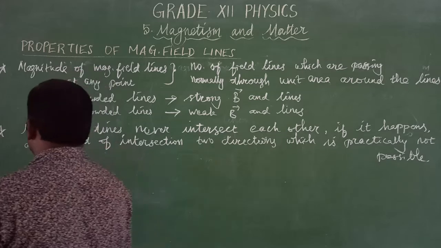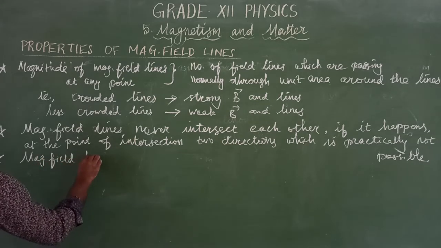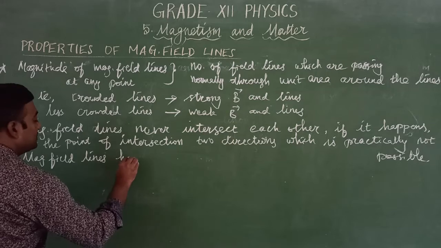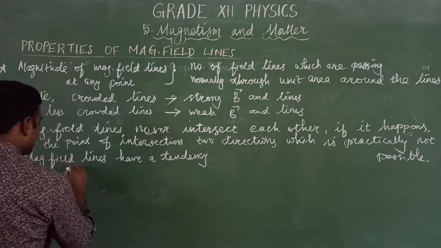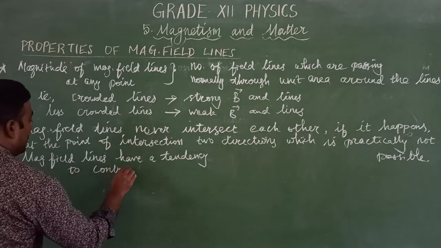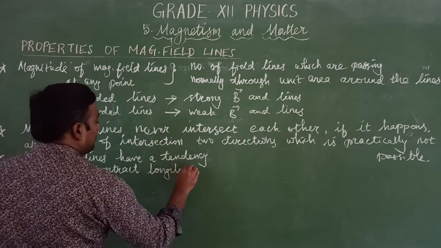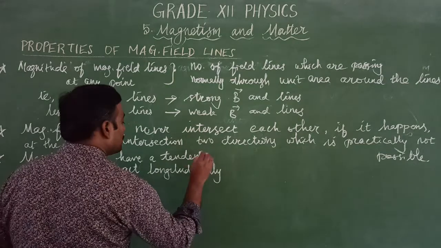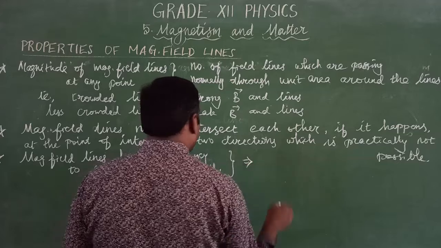Okay, and next one, yes, field lines will never cross each other. Then next one, magnetic field lines have a tendency to contract longitudinally. How does it contract? Longitudinally.